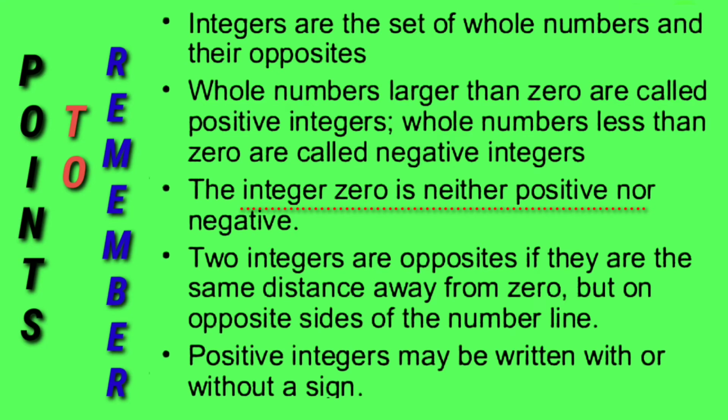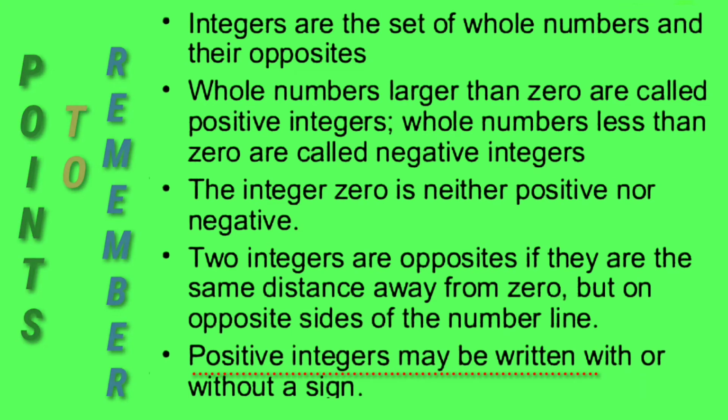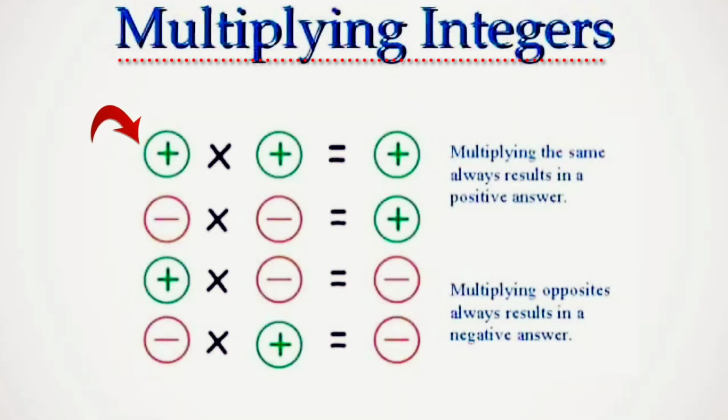Integer 0 is neither positive nor negative. Two integers are opposite if they are the same distance away from 0 but on opposite sides of the number line. Positive integers may be written with or without a sign. Here we can see the multiplication of integers.